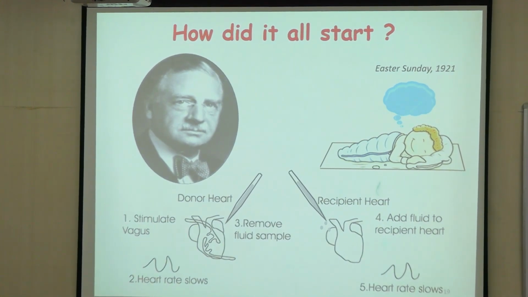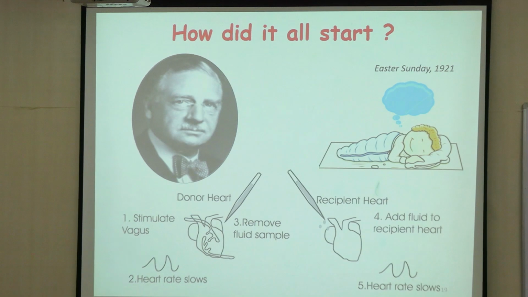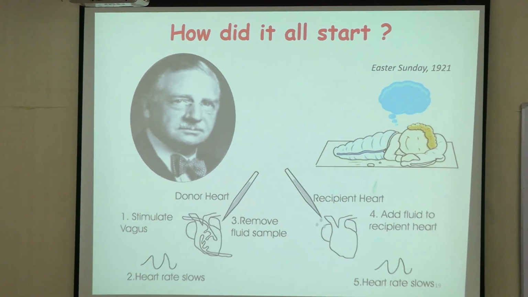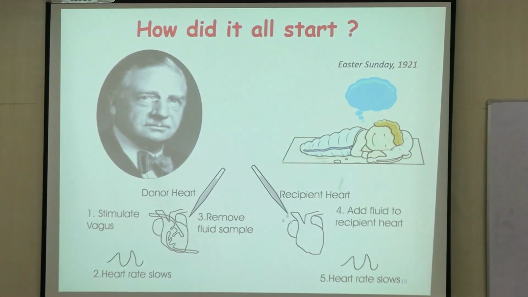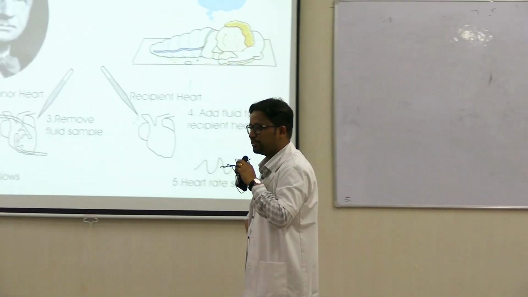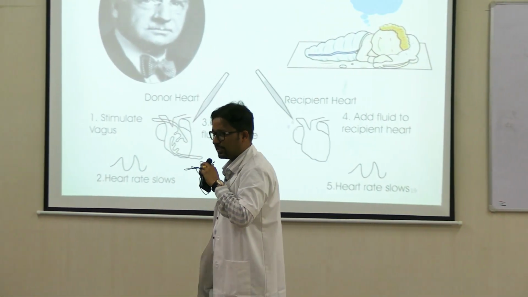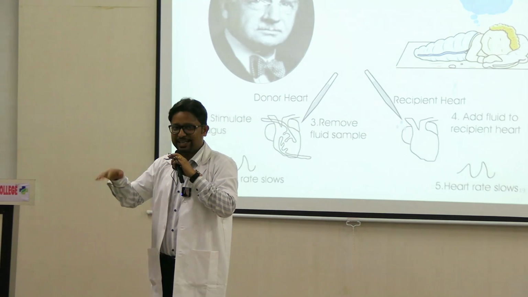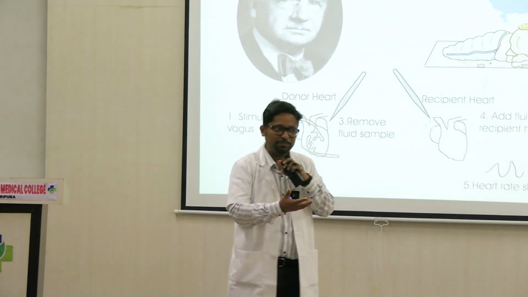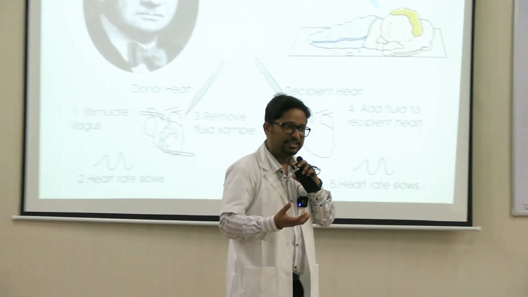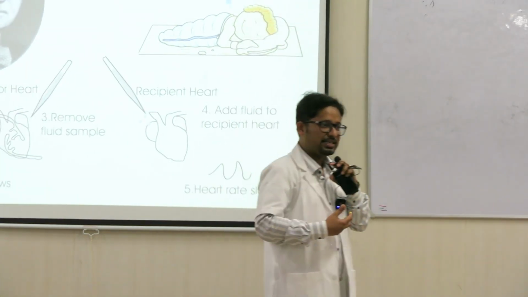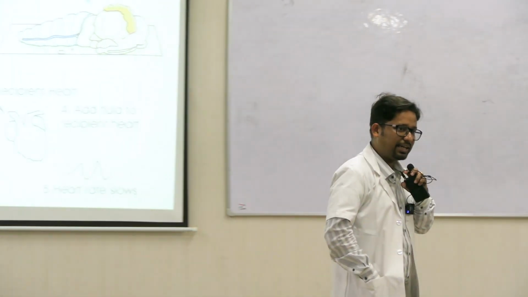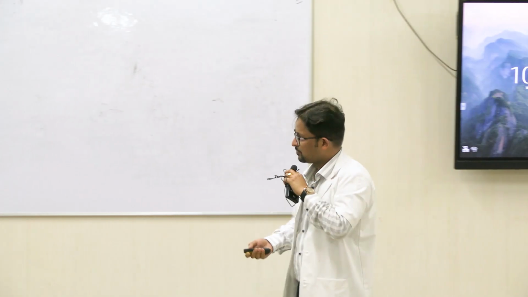So he was working on a cardiogram. If you open your practical manual book, you will find that there are graphs pertaining to the heart, amphibian heart. So experiments like this form the basis of our early discoveries which helped us understand the working of the heart and other aspects of physiology.